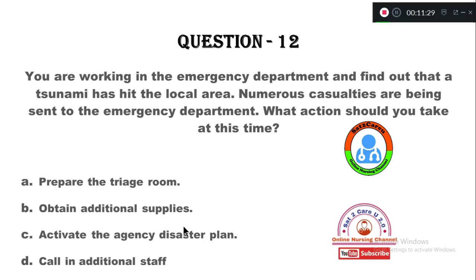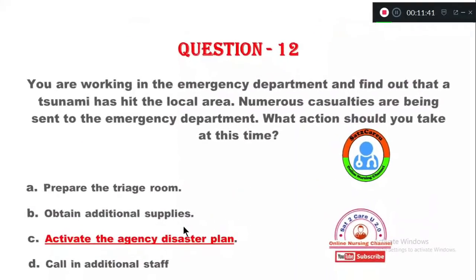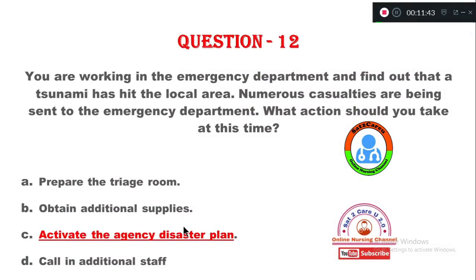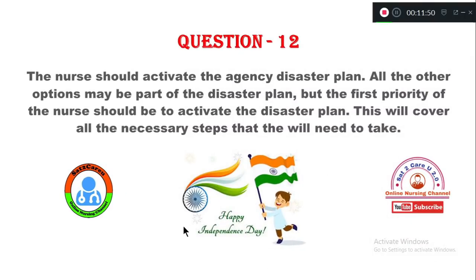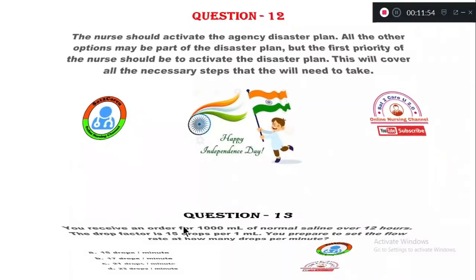Option D, call additional staff. So during the time of any natural disaster in your area, the nurse's responsibility lies in option C, activating the agency disaster plan immediately. Question number 12, that is the right answer. Option C is right.